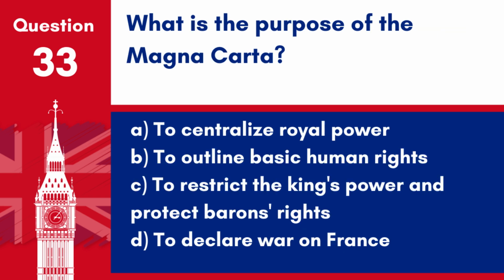Question 33. What is the purpose of the Magna Carta? A. To centralize royal power. B. To outline basic human rights. C. To restrict the King's power and protect Baron's rights. D. To declare war on France. Answer: C. To restrict the King's power and protect Baron's rights. The Magna Carta was signed in 1215 to restrict the King's power and protect the rights of the barons, laying the groundwork for future legal principles.